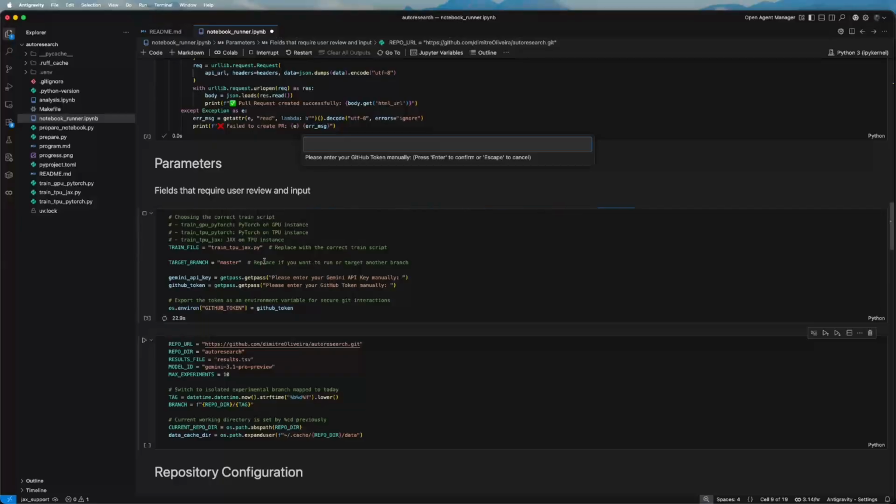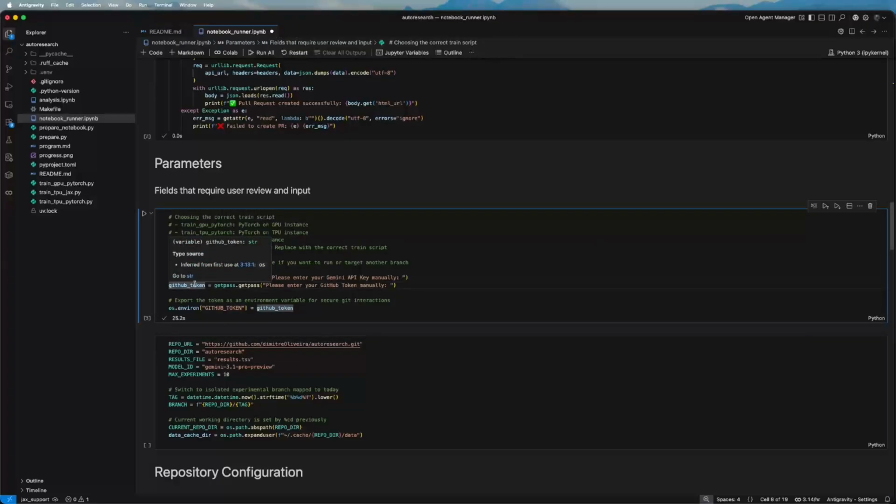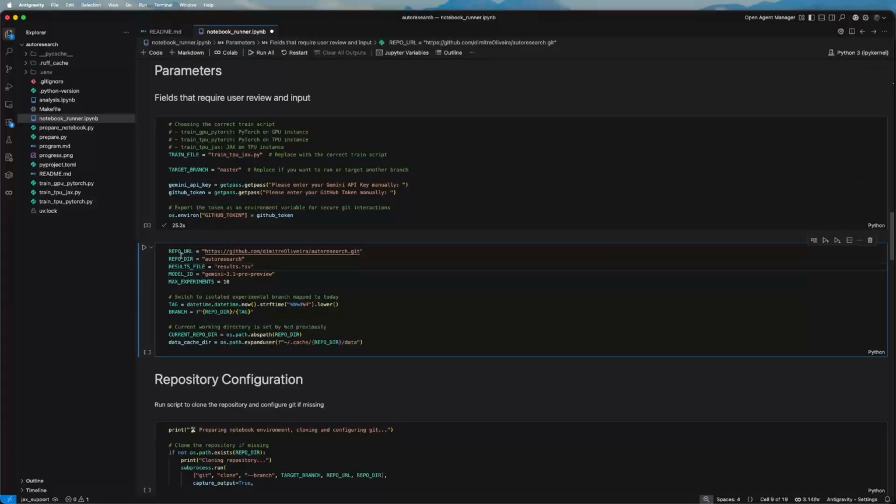Then it will prompt me for my GitHub token, which in this case is necessary so that the agents can create the pull requests to your main branch. So you can see the repository URL, which is my repository. The rest is not relevant. This is the model that I'm using. I'm just using the latest Gemini 3 model at this moment.